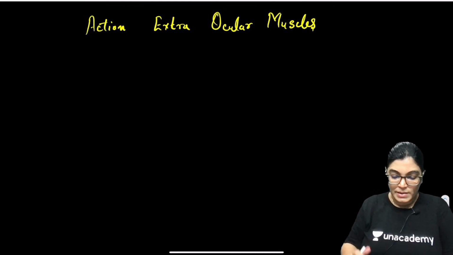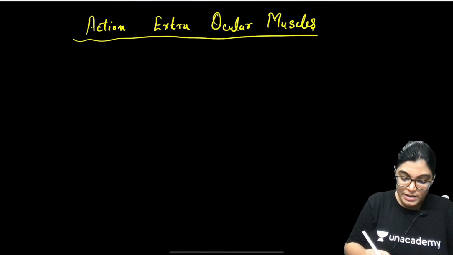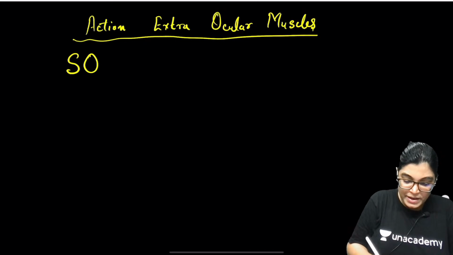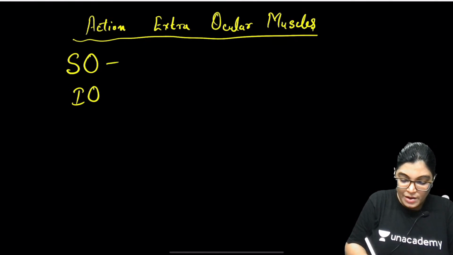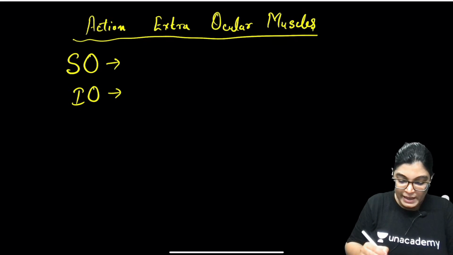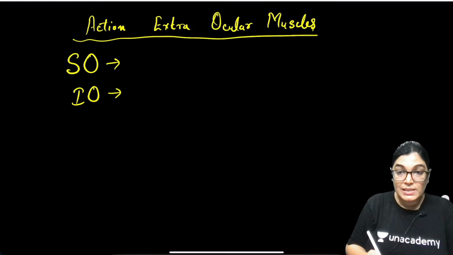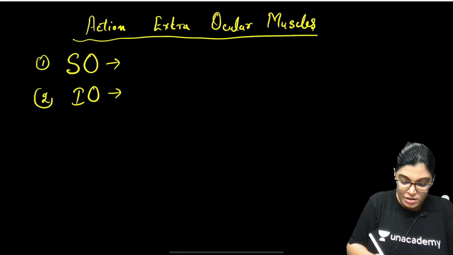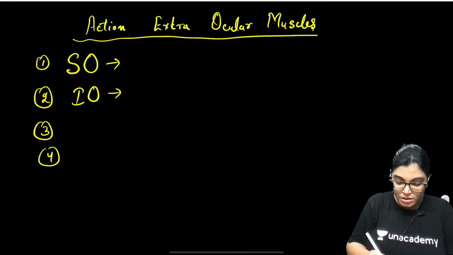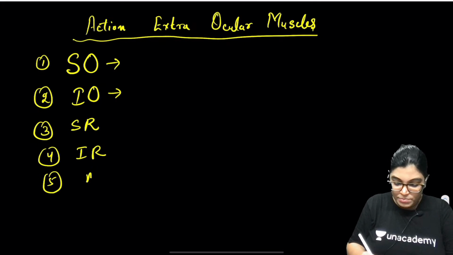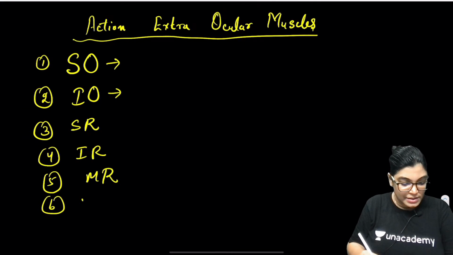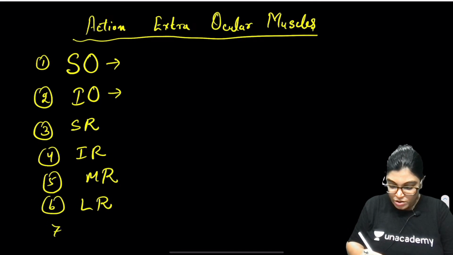Firstly, I will write the names of the muscles. We have 4 recti: superior rectus, inferior rectus, medial rectus, and lateral rectus, and we have also got LPS, levator palpebrae superioris.